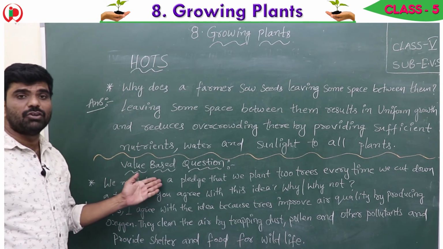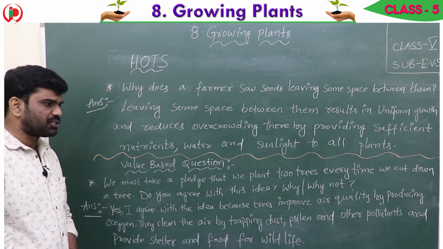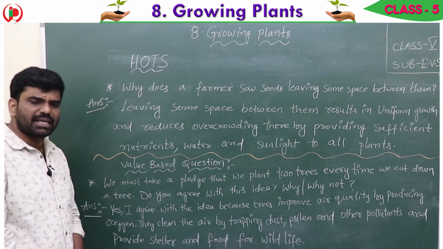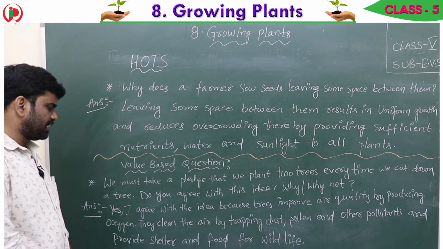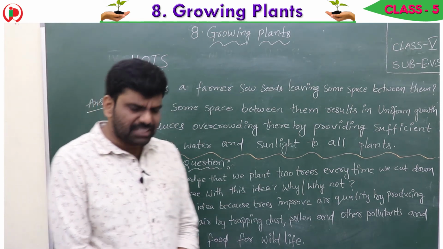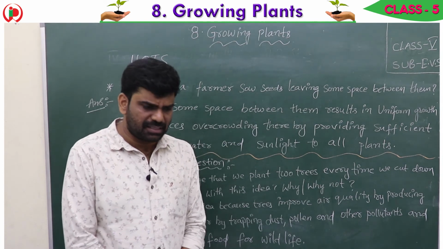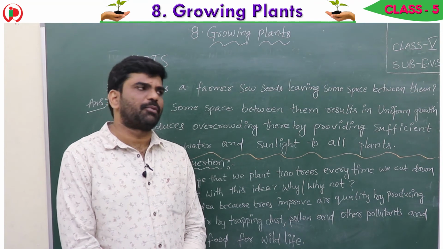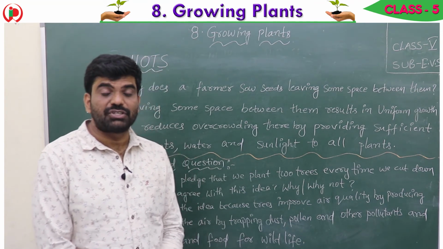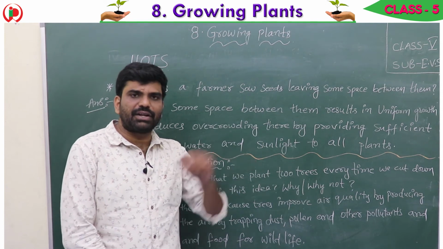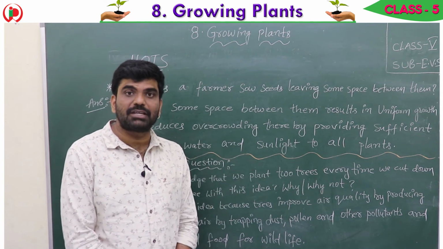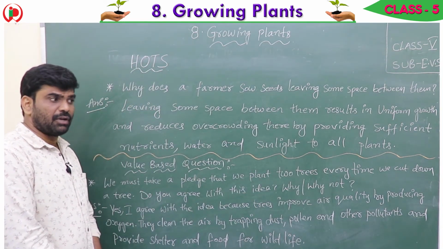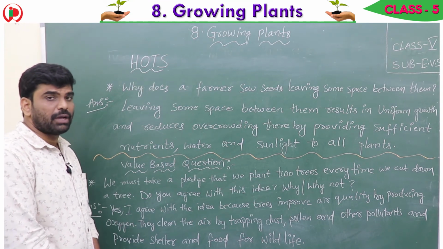Now let's go for the value-based question. We must take a pledge that we plant 2 trees every time we cut down a tree. When you cut down a tree, it's our responsibility as nature protectors. If we protect nature, nature will protect us. So trees are very important. If you cut down 1 tree, yes, we should take a pledge that we will plant 2 trees. Okay. Do you agree with this idea? Why or why not? If you agree with this idea, why? If you don't agree, why not?